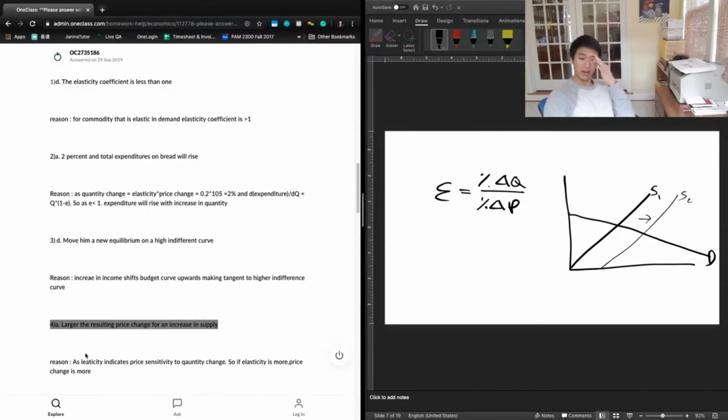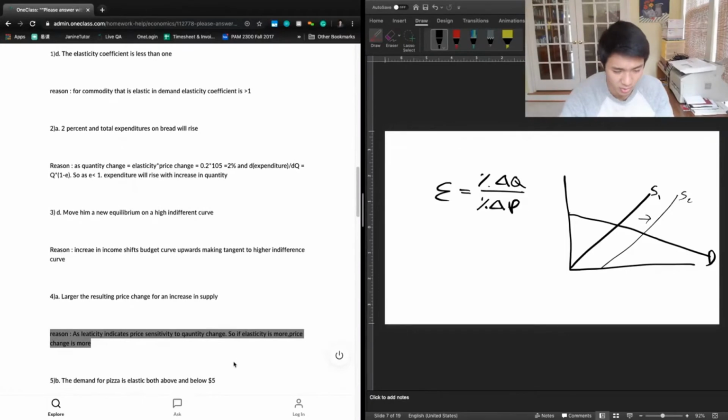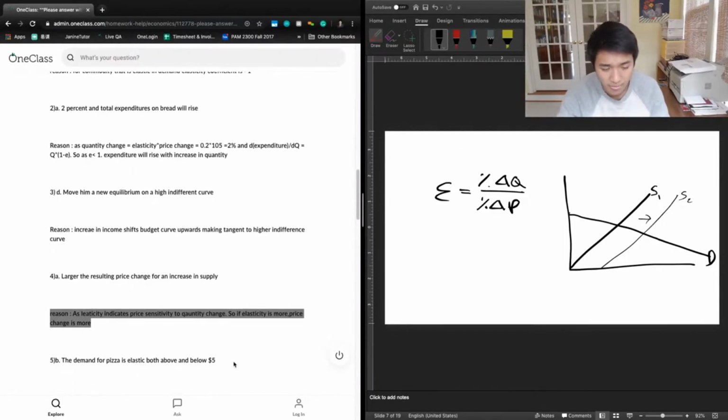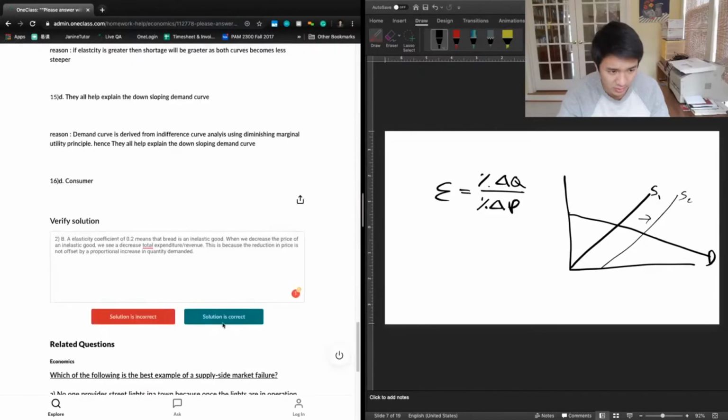And 4 says the larger resulting price change for an increase in supply. And so this talks about how elasticity indicates price sensitivity to quantity change. If elasticity is more inelastic, then price change is more. So that's not going to be the right answer here. For 4, we see that C is the best answer.